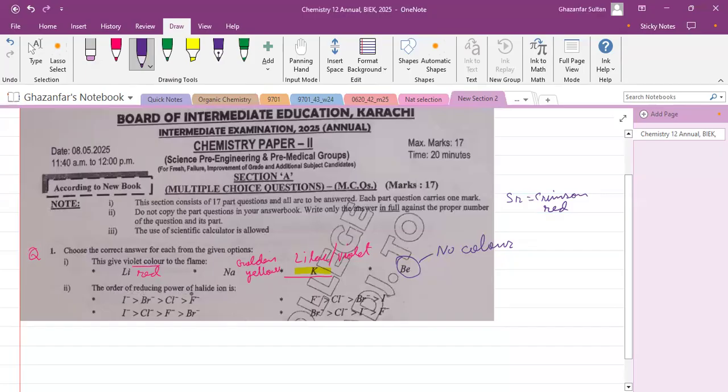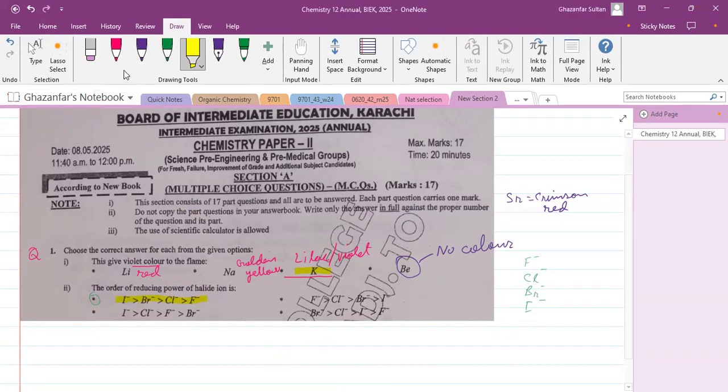Next is the order of reducing power of halide ion. Remember that halide ions can be used as reducing agents. So the reducing capability increases down the group. So the best reducing agent is at the bottom. So fluoride, chloride, bromide, iodide. So this is the sequence. So the best reducing agent is this. So the first one is the correct answer. Iodide, bromide, chloride, and then fluoride.